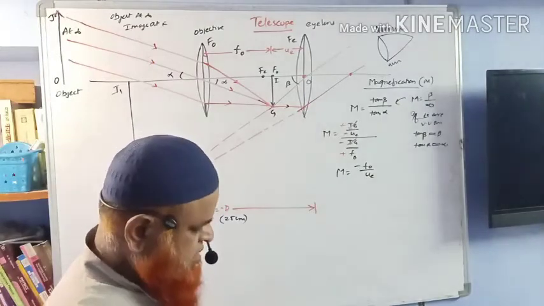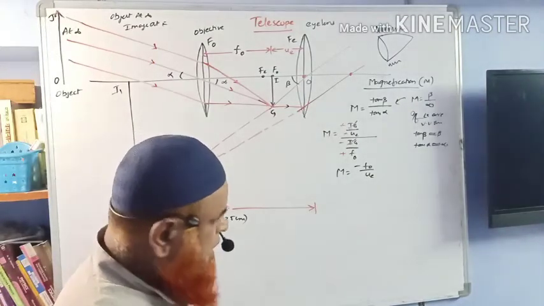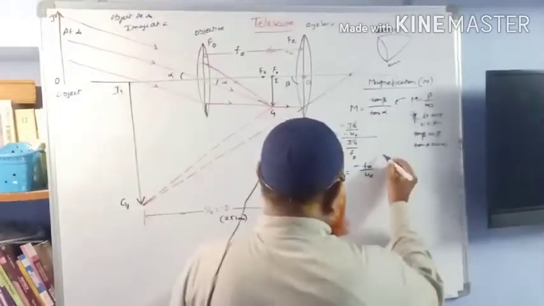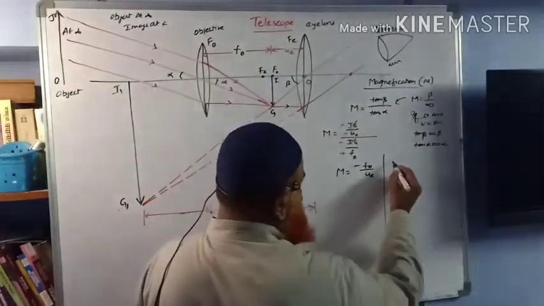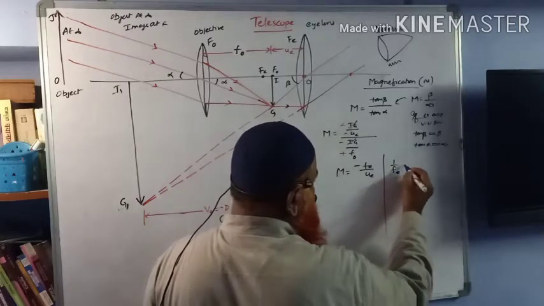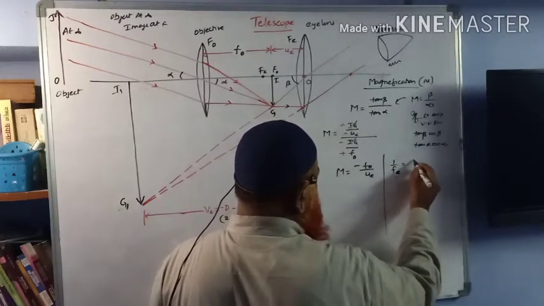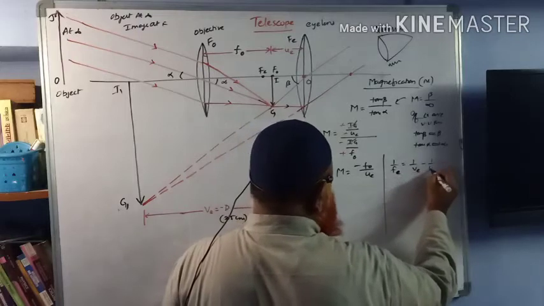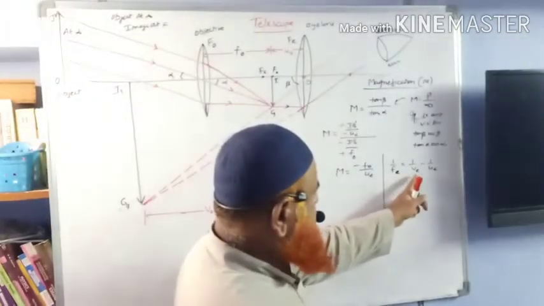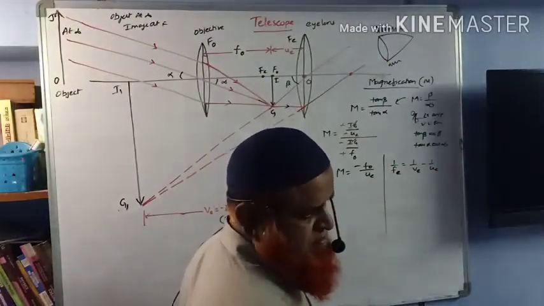Then how can you modify these equations? I will discuss how to modify this equation. First of all, for the eye lens, you can take the lens formula: 1 by FE is equal to 1 by VE minus 1 by UE.